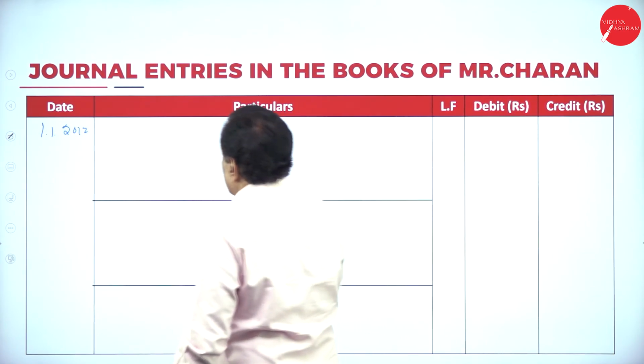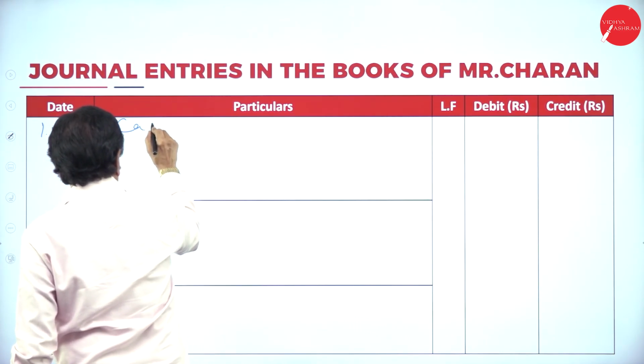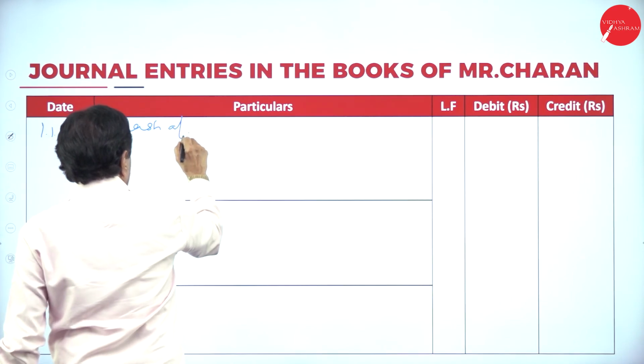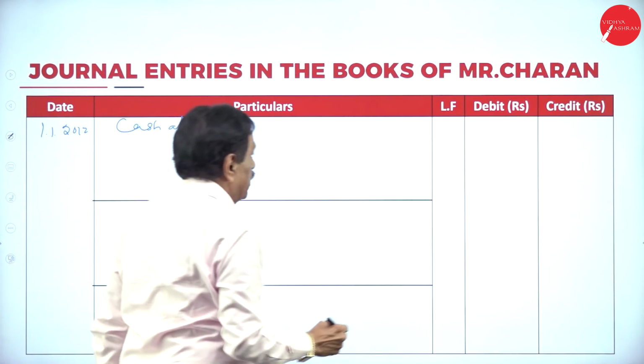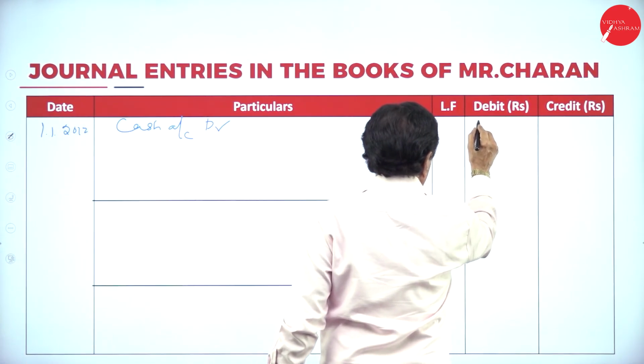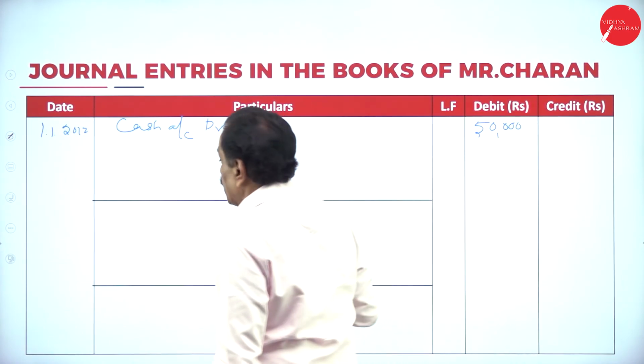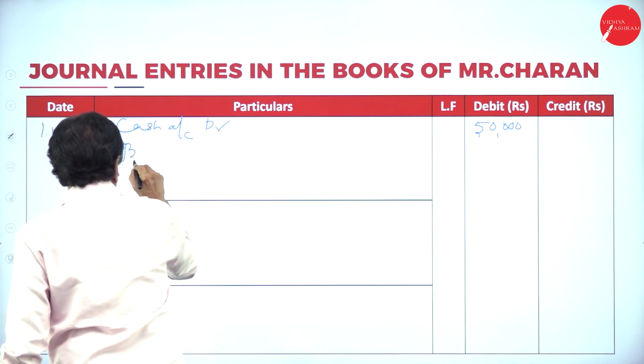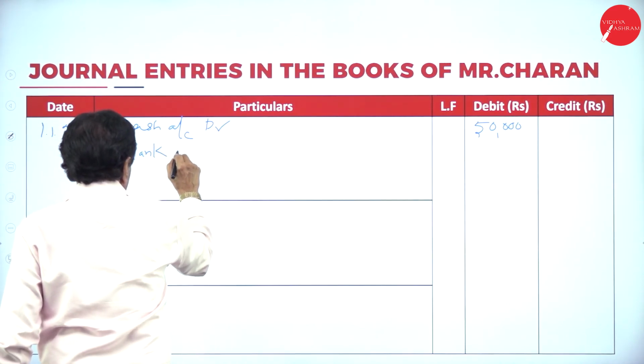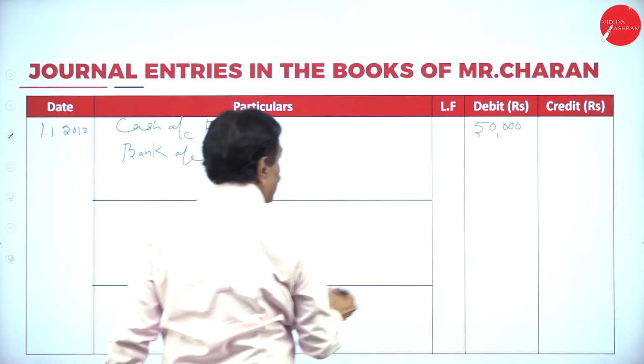What's coming in? Cash account debit 50,000. What is coming in? Bank account debit 1 lakh.